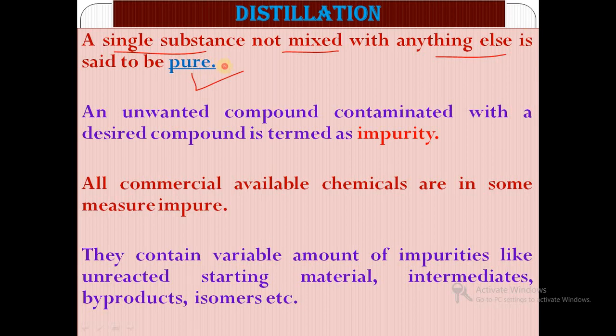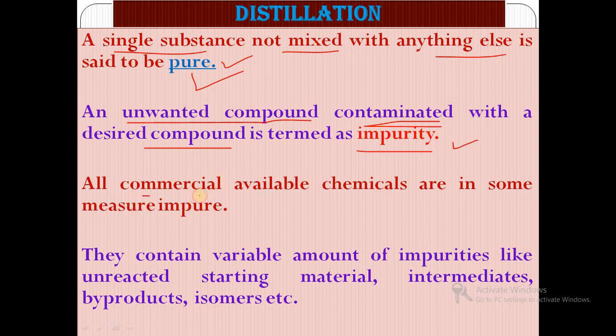Then what is an impurity? Any unwanted compound contaminated with a desired compound is termed an impurity.